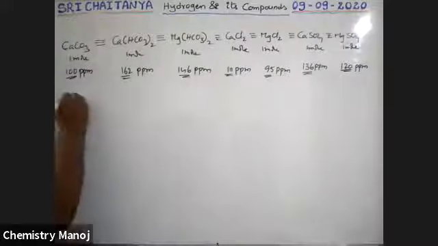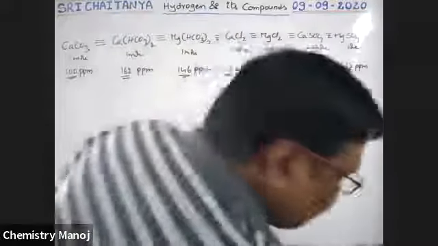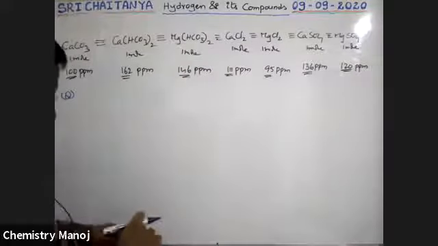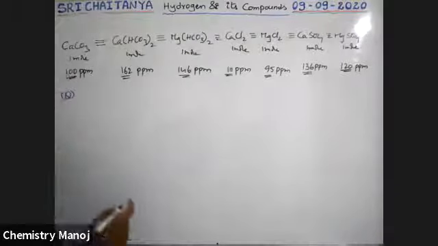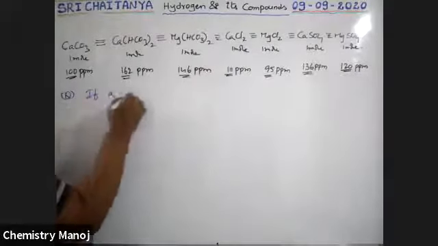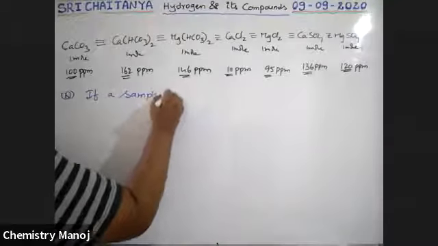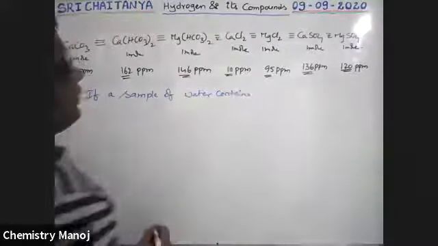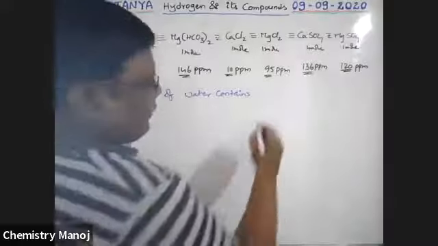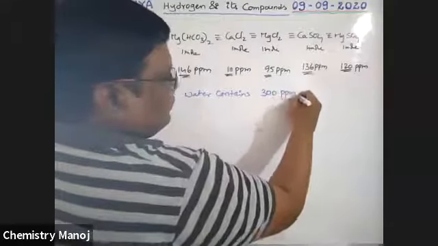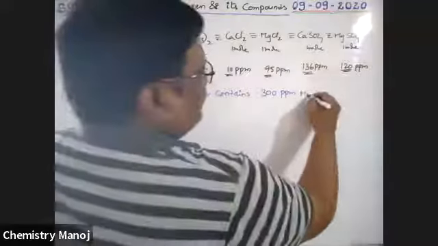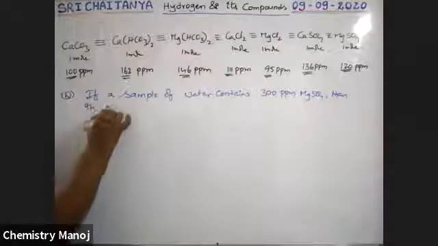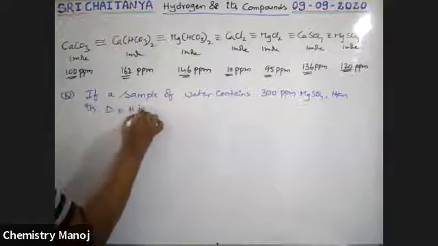See here, problem: if a sample of water contains 30 ppm MgSO4, then its degree of hardness is a dash.